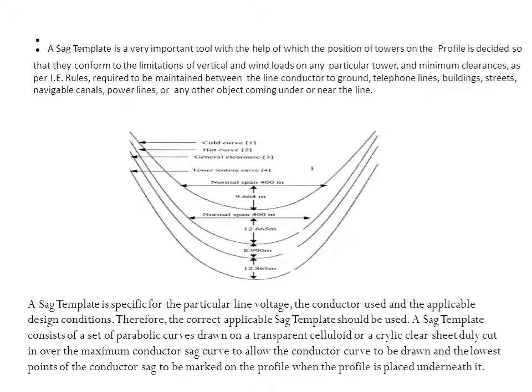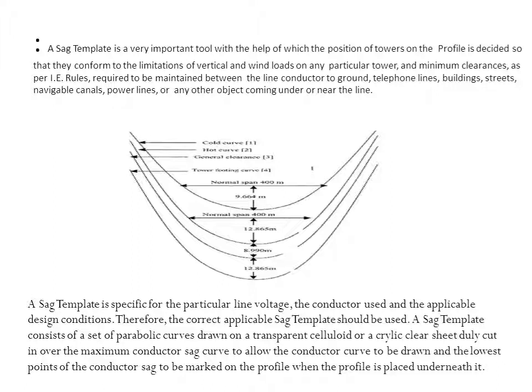A sag template is a very important tool with the help of which the position of towers on the profile is decided, so that they conform to the limitation of vertical and wind loads on any particular tower, and the minimum clearance as per IE rules required to be maintained between the line conductor and ground, telephone lines, buildings, streets, navigable canals, power lines, or any other object coming under the line.